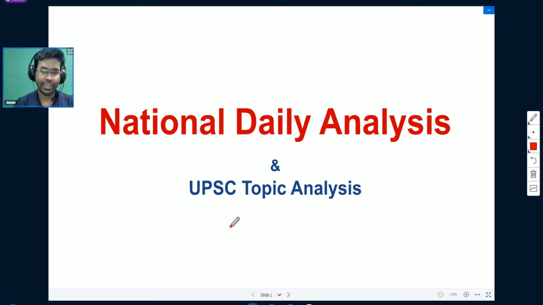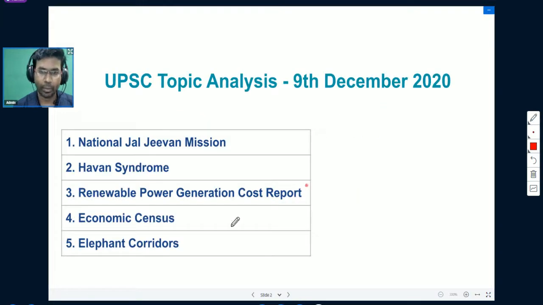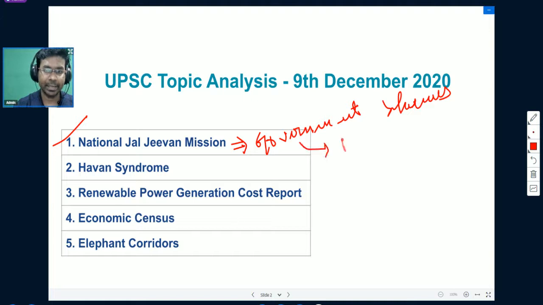And today in our National Daily Analysis and UPSC topic analysis, we are going to analyze some important topics for UPSC prelims and mains perspective. The first topic that we are going to understand today is National Jal Jeevan Mission. This government scheme was recently in news, so you need to read this particular scheme as part of government schemes, and it is specifically important for the prelims exam.